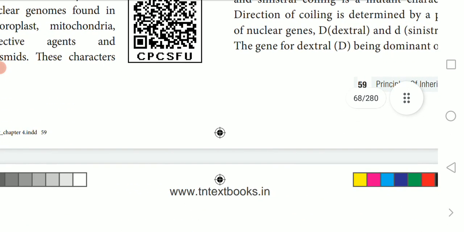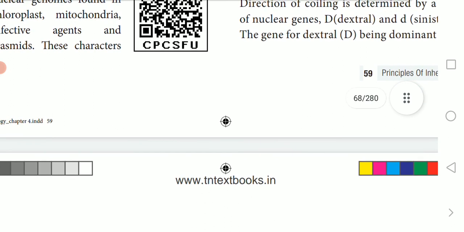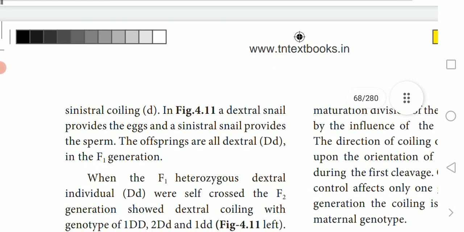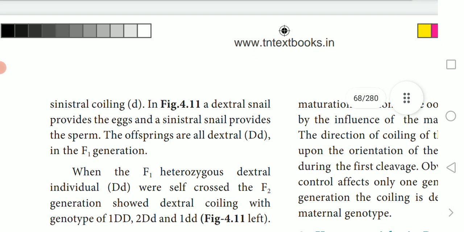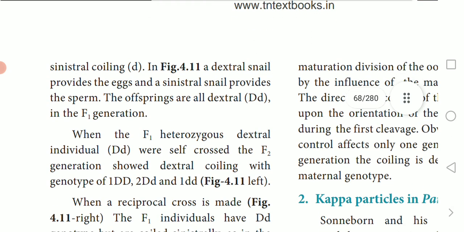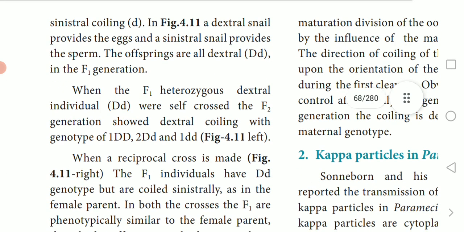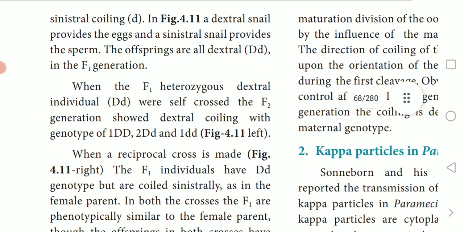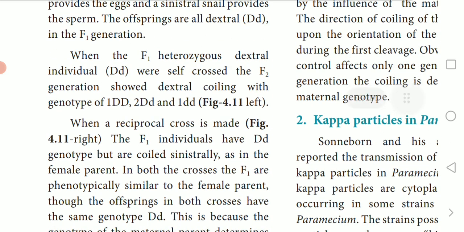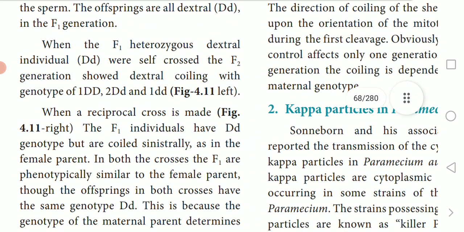In Limnaea, dextral coiling is normal, and sinistral coiling is the mutant character. The direction of coiling is determined by a pair of nuclear genes, dextral as well as sinistral, with the gene for dextral being dominant over sinistral coiling. A dextral snail provides the egg and a sinistral snail provides the sperm. The offspring are called dextral in the F1 generation.